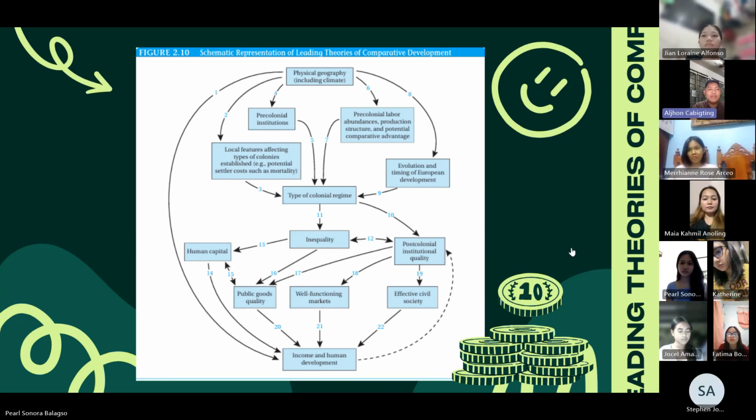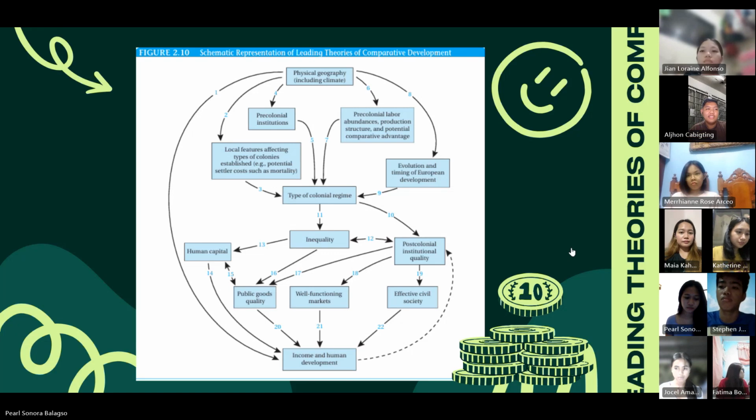Here we have the schematic representation of leading theories of comparative development, where I will give a brief description or summary of what the arrows in the schematic represent. So, just refer to the figure in the ebook for better understanding.